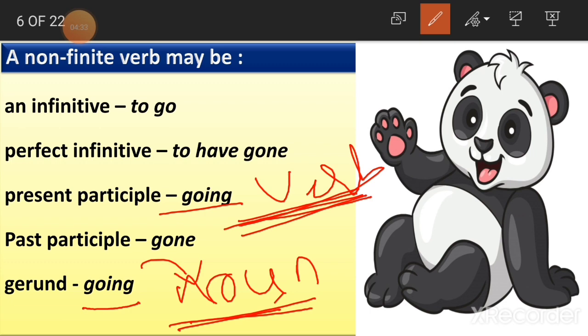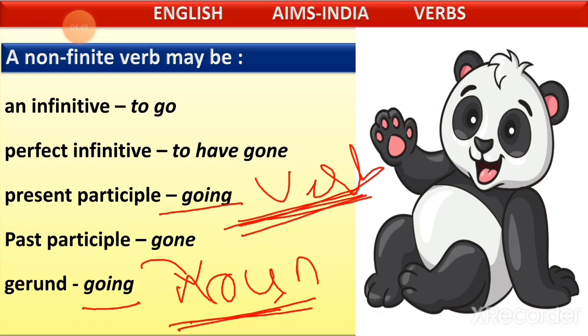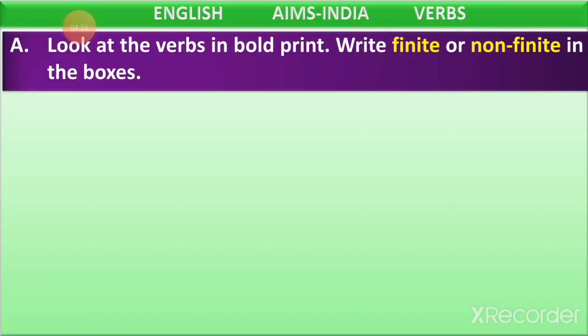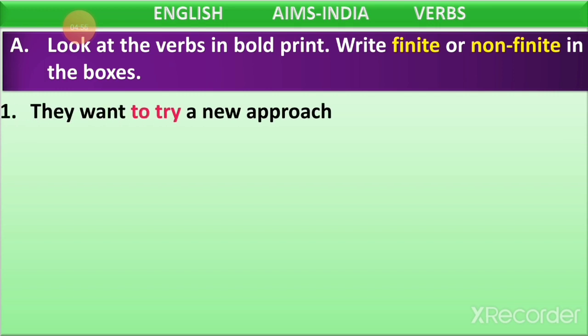So a non-finite verb is not going to change. It remains the same. Whereas a finite verb is going to change according to the person, tense or number. Clear, children? Yes. Now we'll do some exercises here. Look at the verbs in bold print.